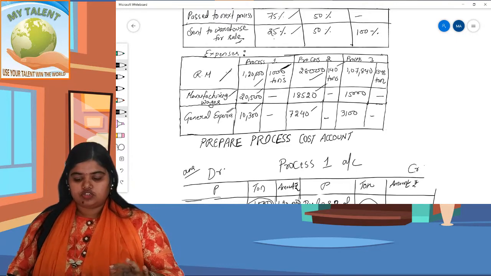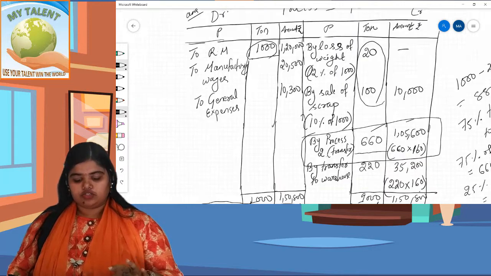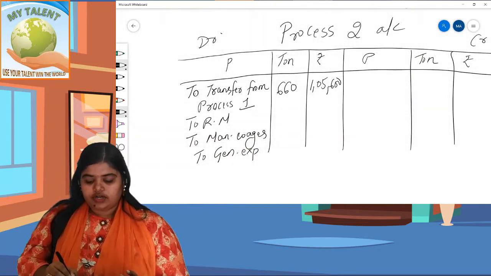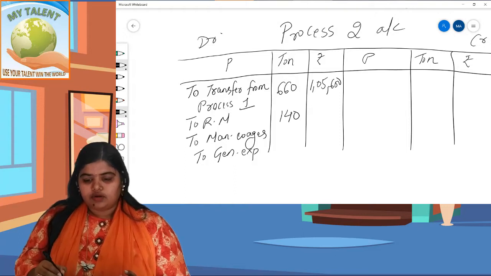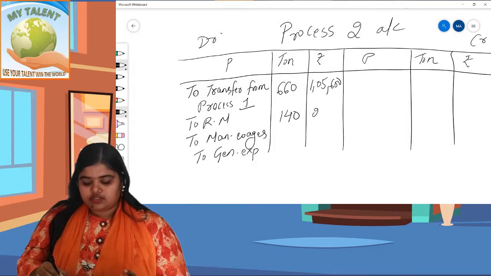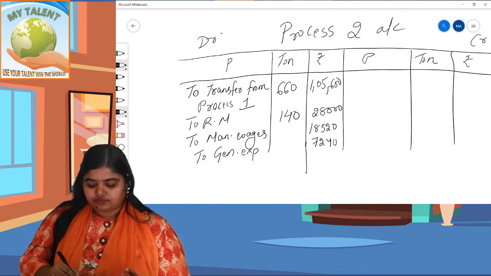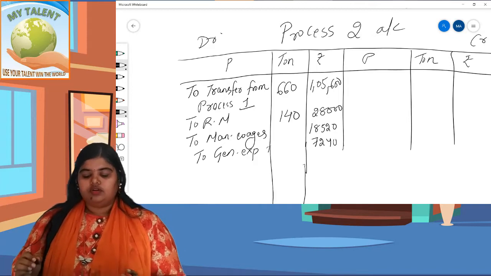Okay, so process 2 रे जहाँ amount देजी: raw material रे 140 and amount रे 28,000 raw material, 18,520 wages and 7,240 expenses. Right? Okay, now debit side is over.